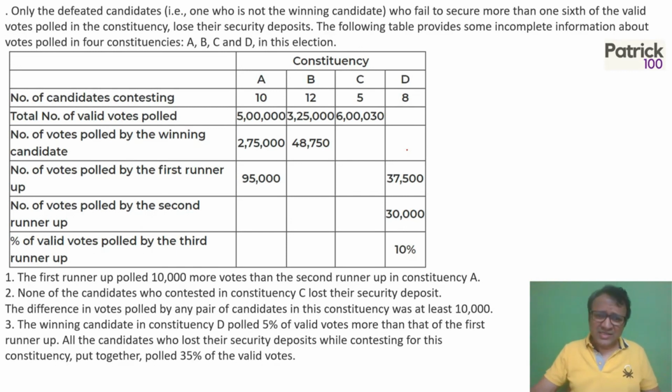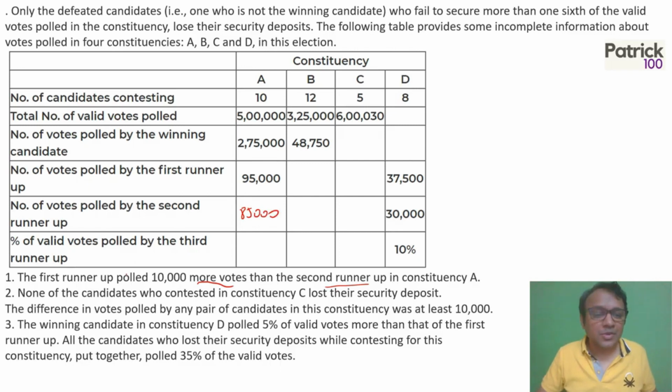Let's look at the data given and see if we can calculate first quickly. If options are tough, then we'll directly go to the statements. Because there are 6 questions and a smaller table, I'll first look at the table. The first runner-up polled 10,000 more votes than the second runner-up in A. That means 85,000 out here.